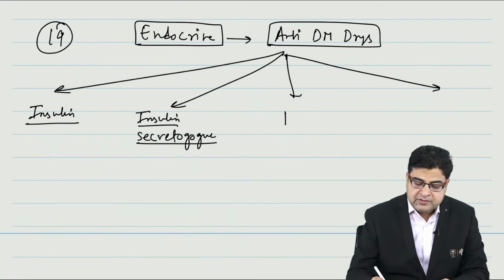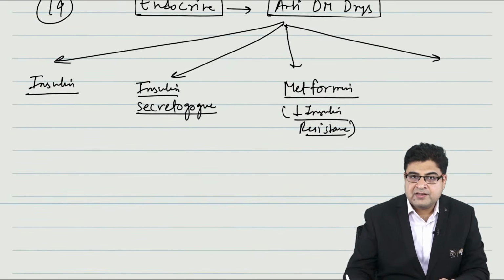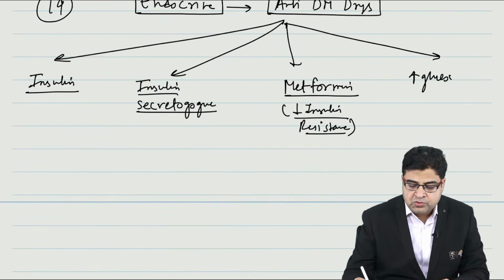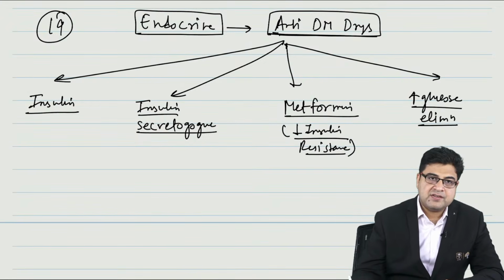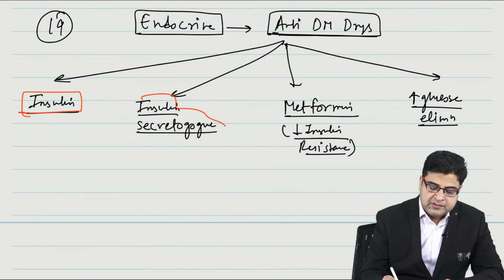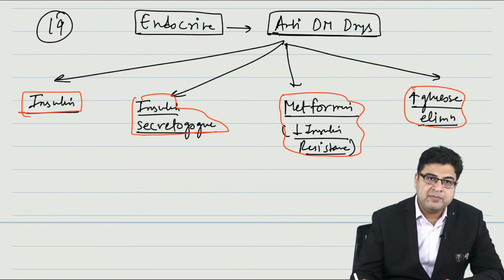The third group of medicine is known as metformin, which can reduce insulin resistance. And the fourth is the drug which can increase glucose elimination from the body. So anti-diabetic drugs are: first, insulin; second, insulin secretagogues; third, the medicine which can reduce insulin resistance; and fourth, the medicine which can increase glucose elimination out of the body.